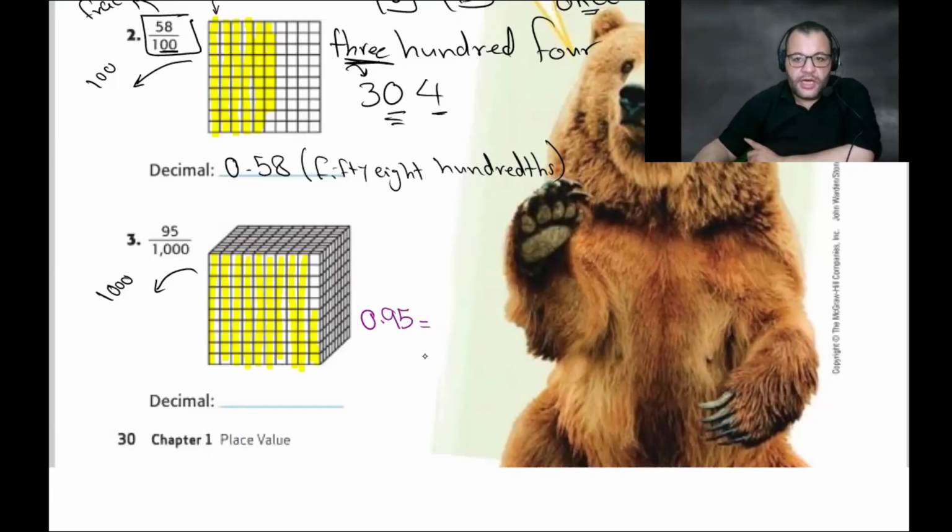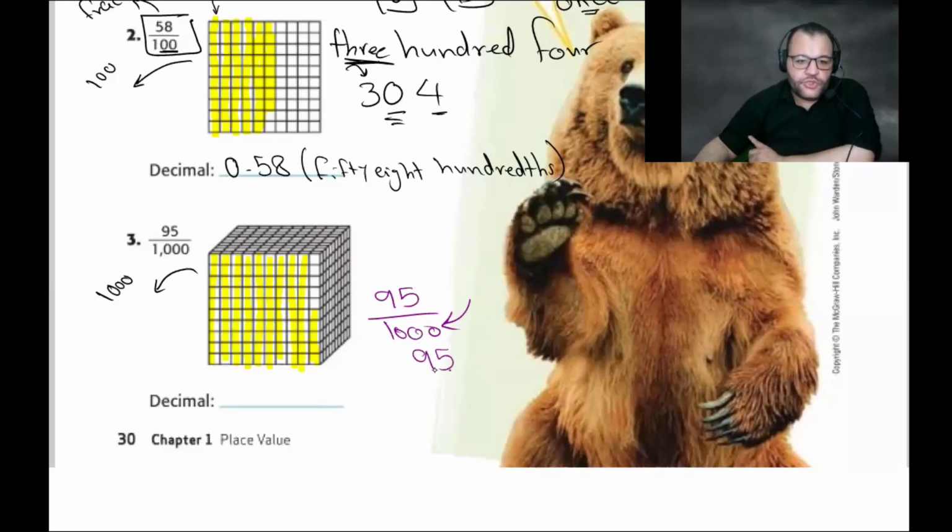At first, I will write 95 here. Then, how many zeros are at the bottom? Sorry, this one is 95 over 1000. How many zeros do we have down there? 3. It means we will start counting.